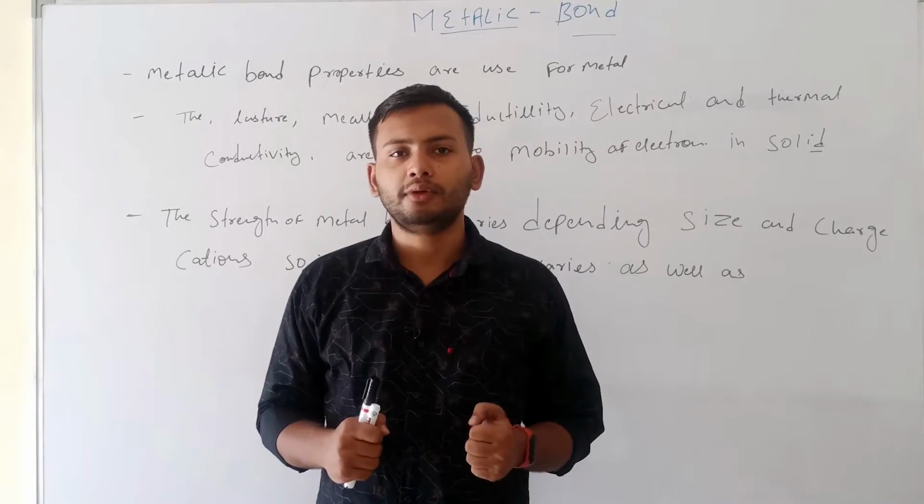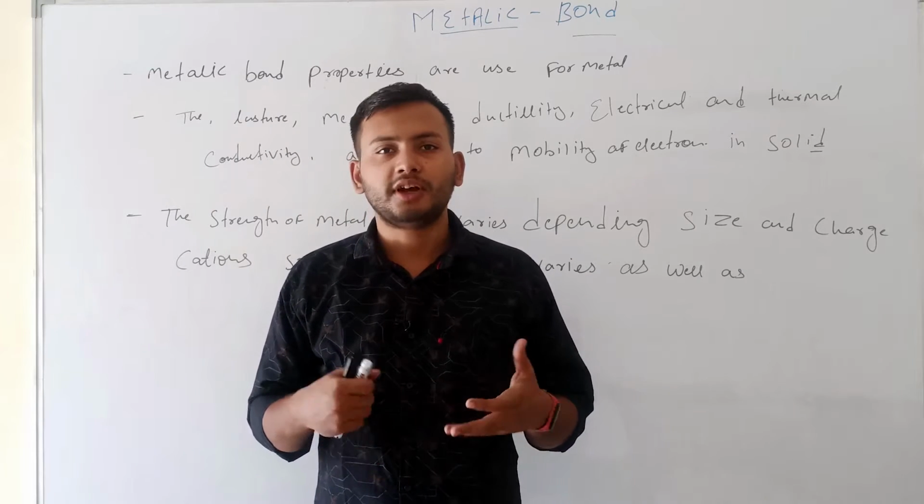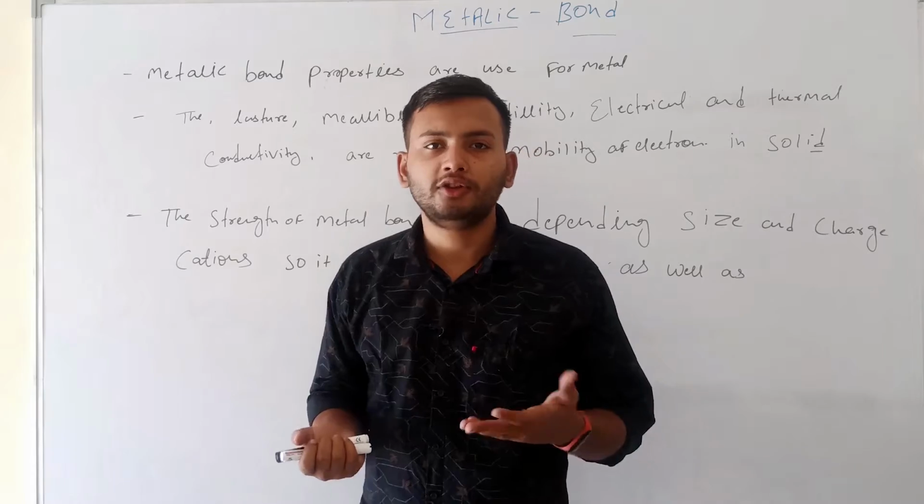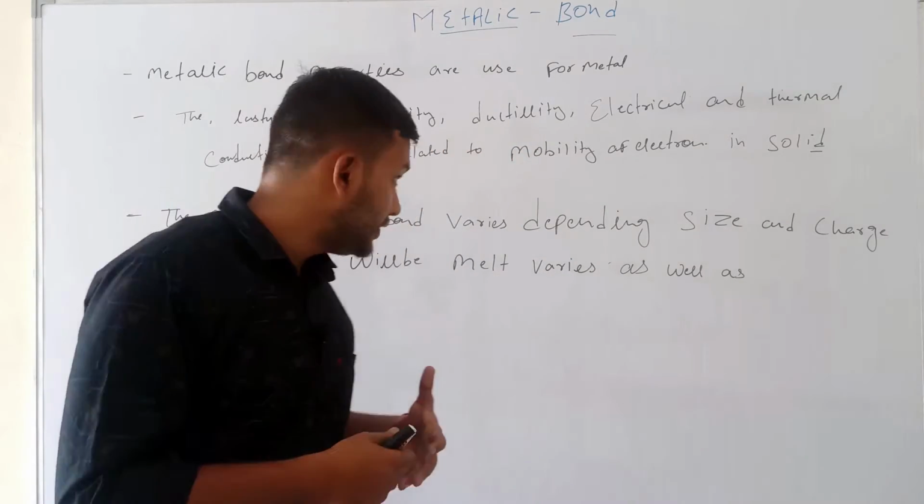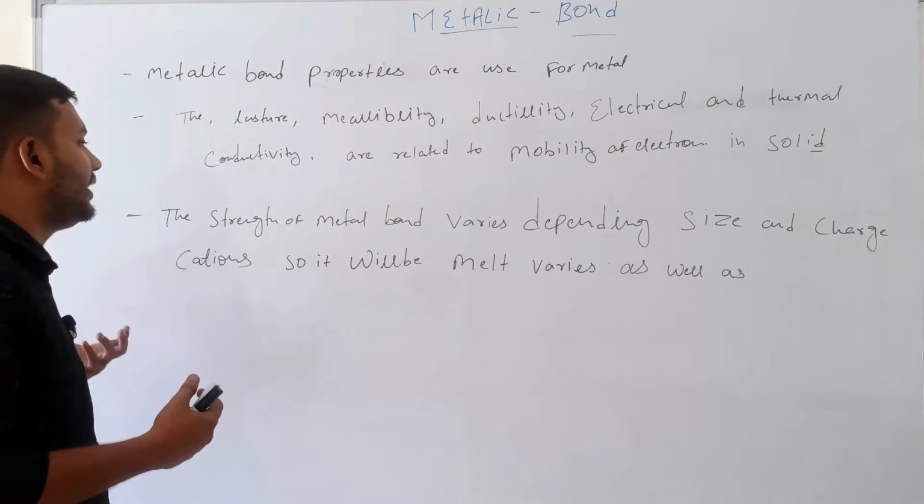Today we discuss some properties and functions of metallic bonds, how metallic bonds are formed, and what the properties of metallic bonds are. First of all, we discuss some properties. I have written them on the board. Metallic bond properties are used for metal.